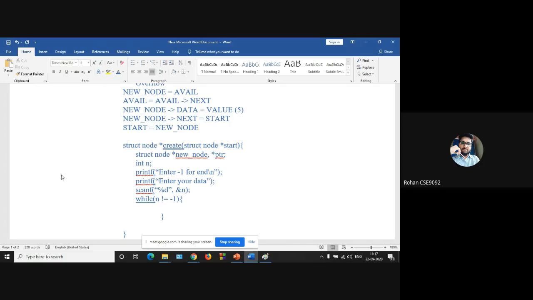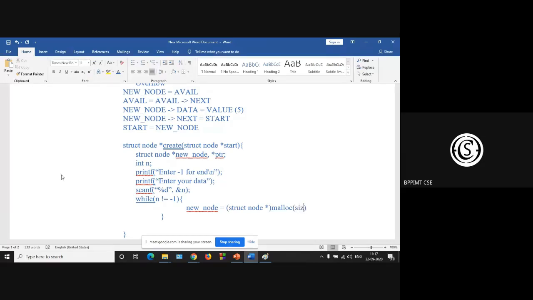Yes, sir. Okay. Now we have to dynamically allocate the new node. So new node is malloc. Malloc, what is the first one? Cast type. So the cast type is struct node pointer. This is just the general format of malloc, and this is the byte size.